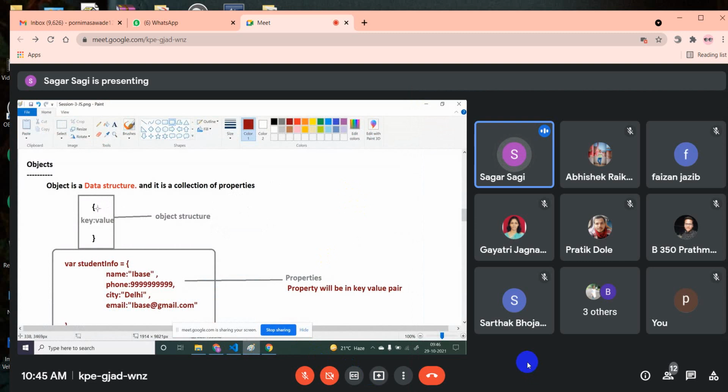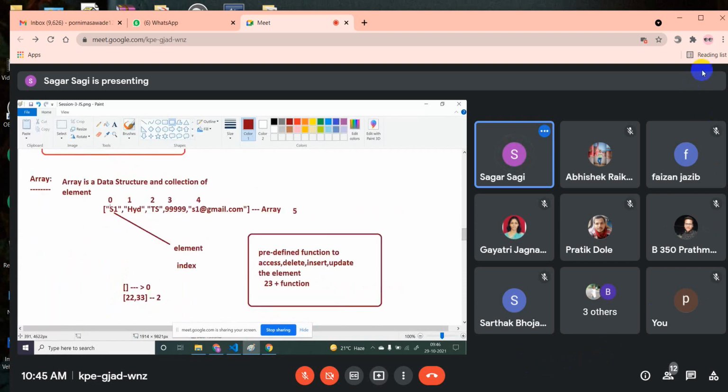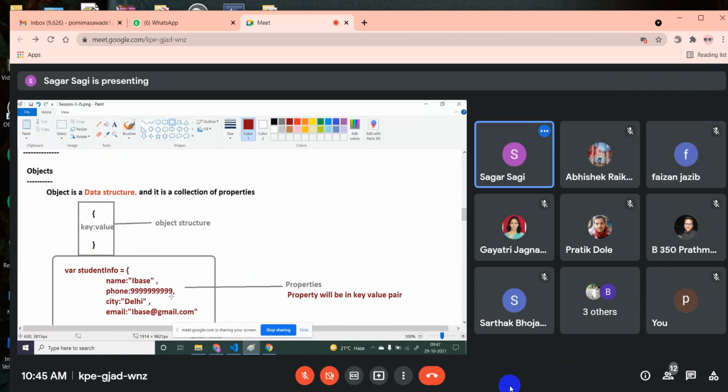Just draw this diagram and tell them that, see, this is the one structure in which I am storing some information, and this information I am storing in properties format, nothing but key value format. In the same way, this is my array where I'm using one structure called square brackets, and here also I'm storing the information. Now here these are called elements, and here they are calling them properties.